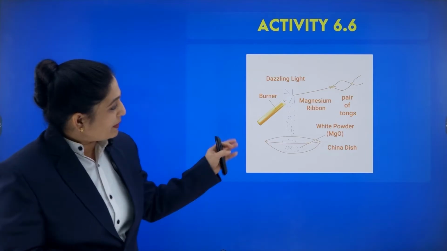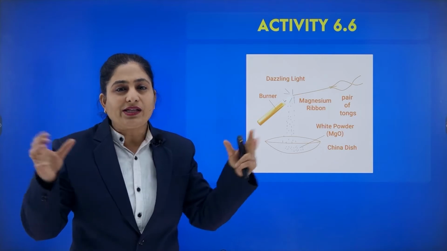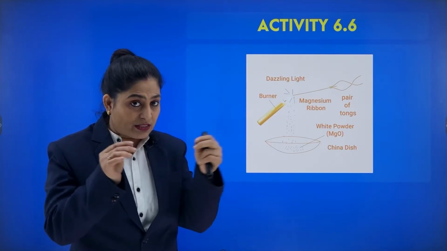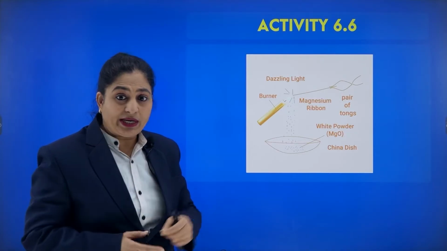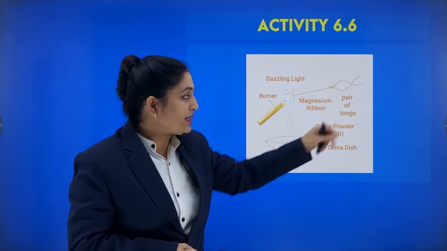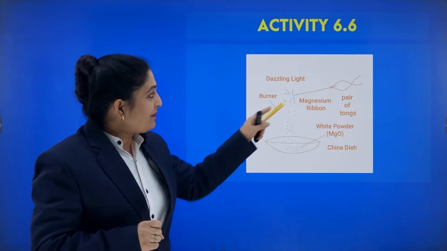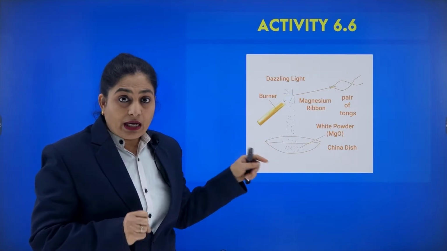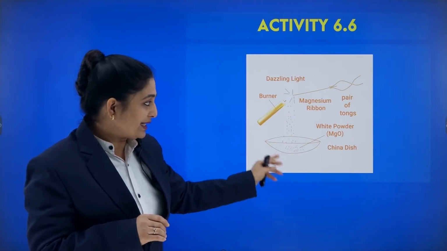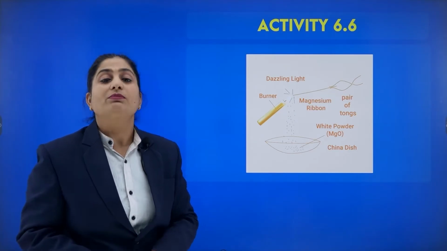When we take a burner and bring a magnesium wire to it, it starts burning with a white dazzling light. We observe that this magnesium wire is held with the help of a pair of tongs, an apparatus to hold it for safety reasons. Finally, once the reaction takes place, a new substance has been formed, and you can see some white ash falling down in this china dish. That is nothing but the white powder, white ash, that is magnesium oxide.